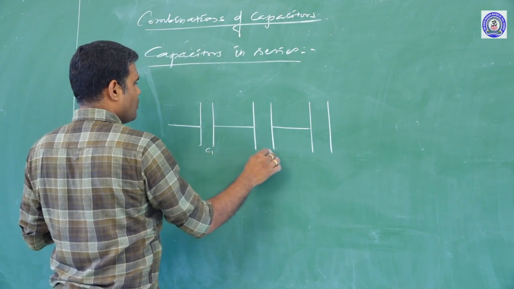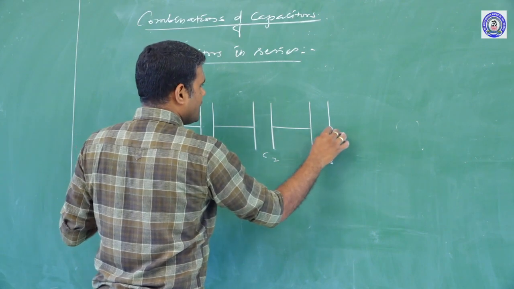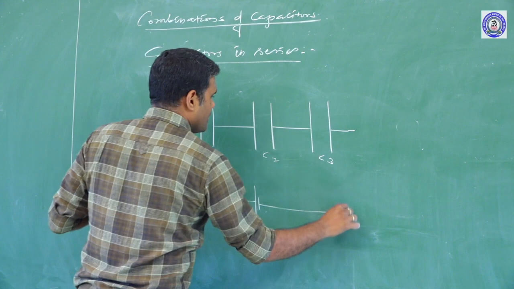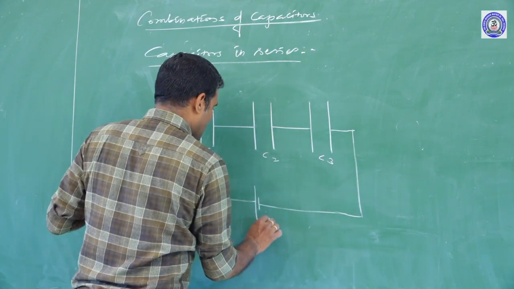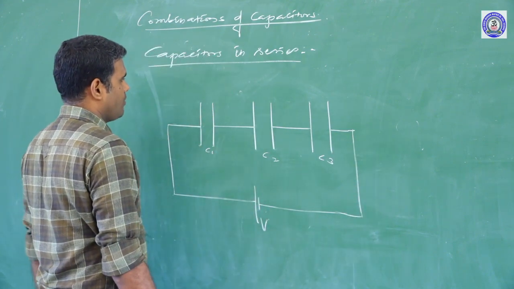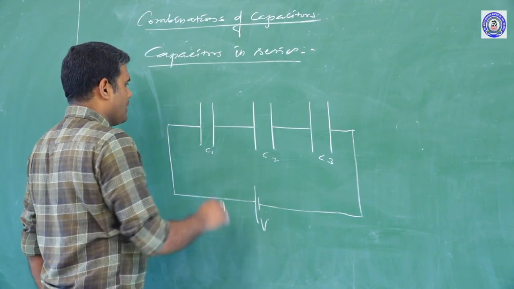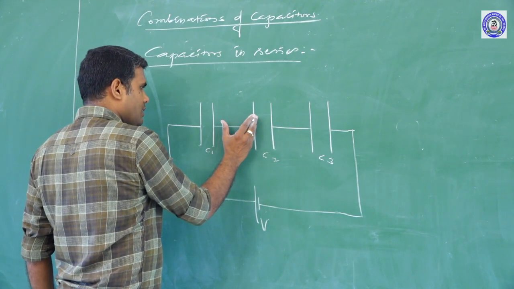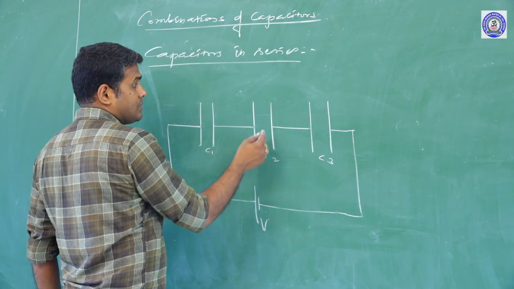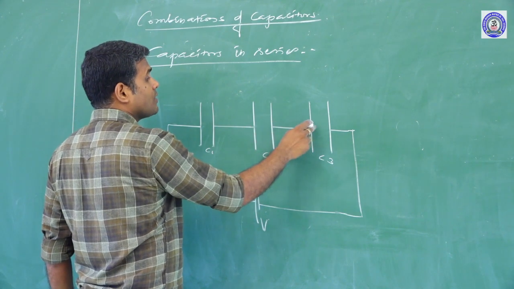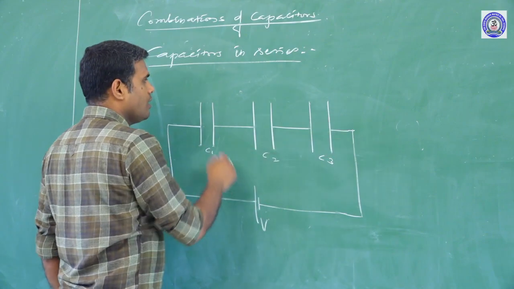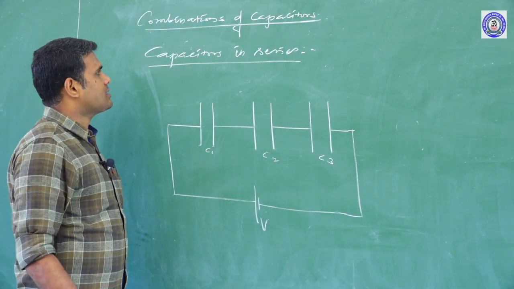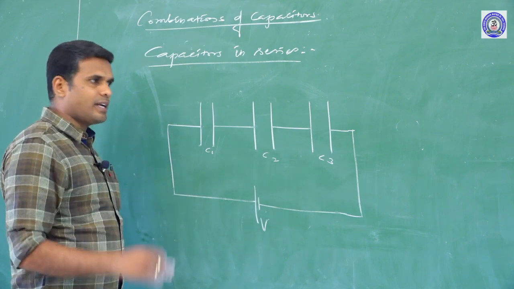Three capacitors C1, C2, C3 are connected to a source of potential difference, let us say V. The capacitors are connected in series. How? One plate is connected to the other plate of the second capacitor, then the second plate is connected to the first plate of the third capacitor, and so on. So this is an end-to-end connection. So capacitors in series are otherwise called an end-to-end connection.